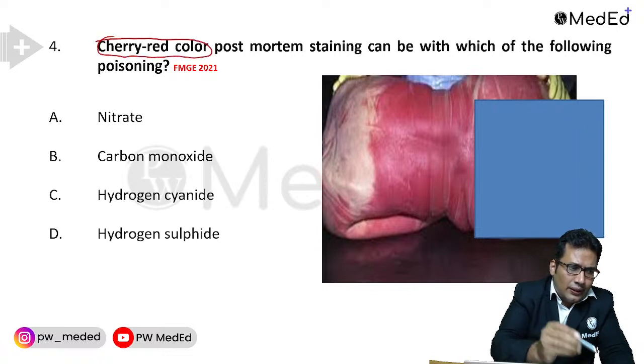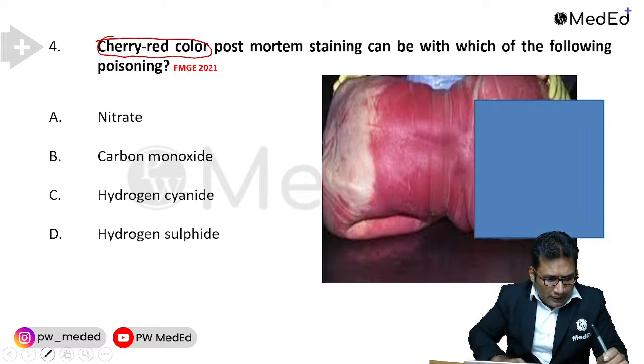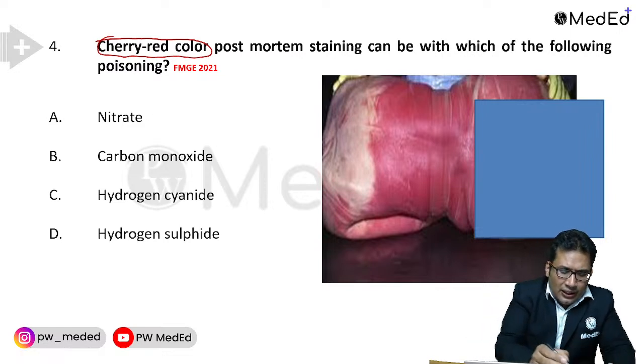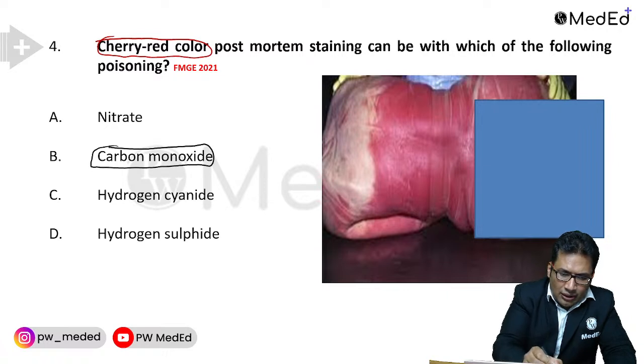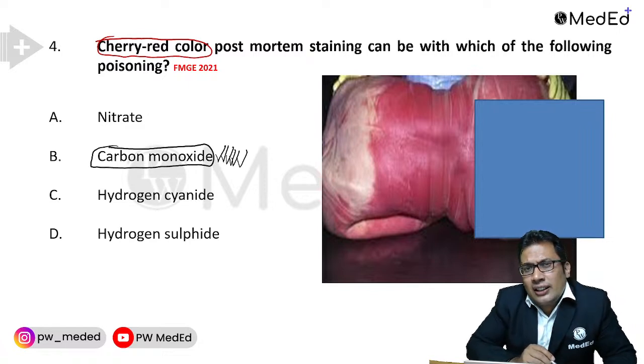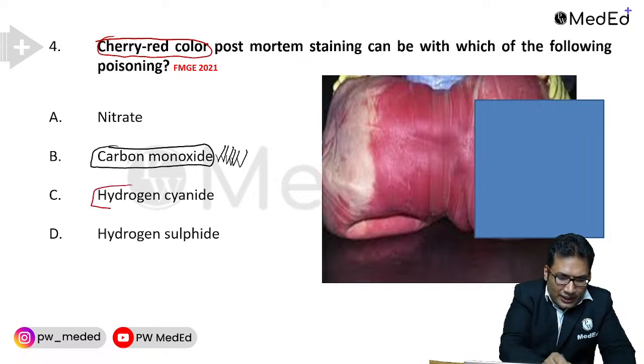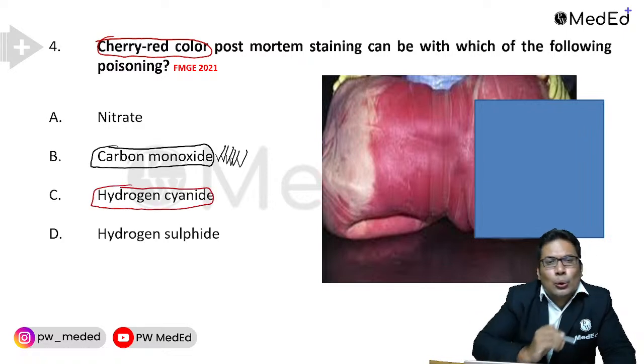What is the answer? Can you try this? What is the answer, my dear students? Yes, come on. Yes, you are right. So carbon monoxide poisoning is the correct answer. In carbon monoxide poisoning, you will see the cherry red color. That is true. What is the color in cyanide poisoning? Anyone, can you guess? Because this is very commonly asked, that's why I'm discussing it slowly.